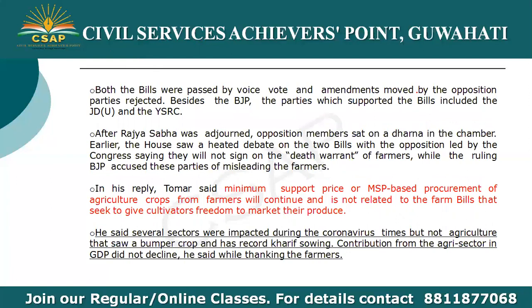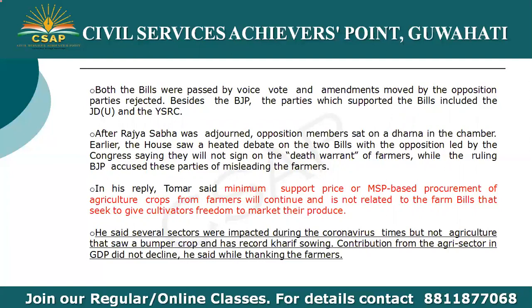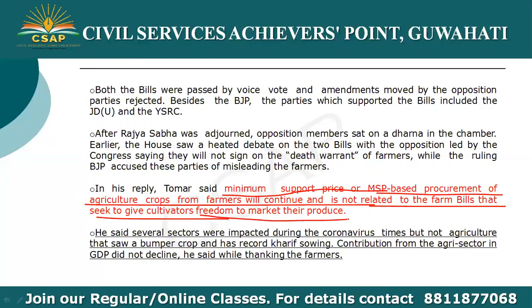So answering to this query, the minister for Agriculture, Narendra Singh Tomar, said that minimum support price or MSP based procurement of agriculture crops from farmers will continue and is not related to farm bills that seek to give cultivators freedom to market their produce. So the new bills give the farmers, or the cultivators, the freedom of better marketing of their produce.